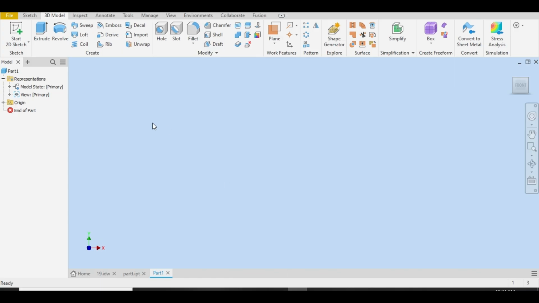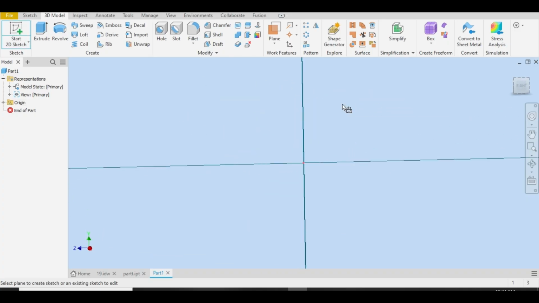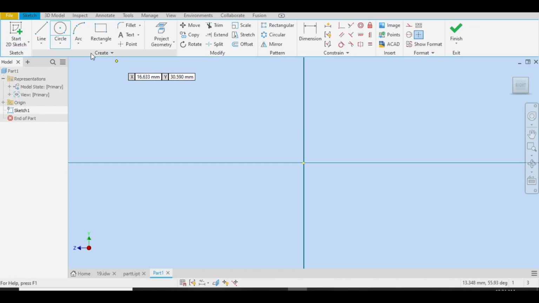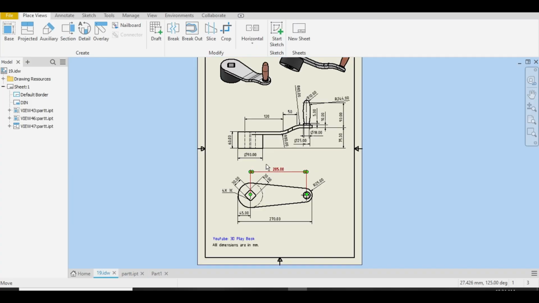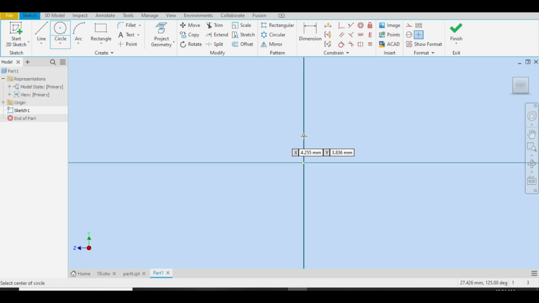Let me start 2D sketch here and choose the YZ plane. You can choose whatever plane you want. So first select a circle. We will make this bottom feature first, the circular feature, which is of 90mm diameter to the 60mm height. So go to the part, draw a circle here.